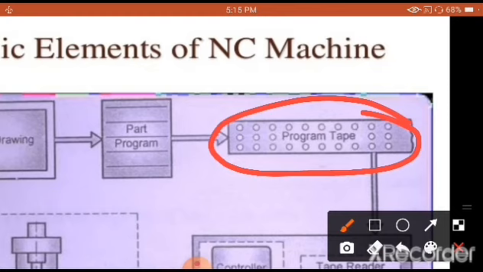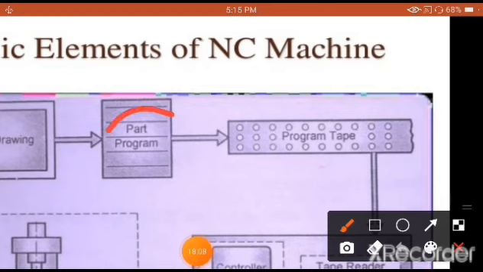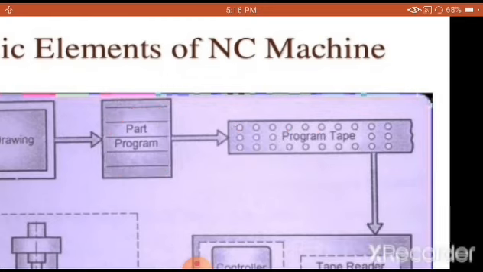On this you are going to see these holes. This is called the punching of the hole. That is why the name has come as punched tape. So all the information which is there as a part program is converted into zeros and ones. Here the number of holes are being punched, depending upon what type of data is there, continuously like this. Each one is called a block of information, to be read by the tape reader or the machine control unit to carry out the operation.